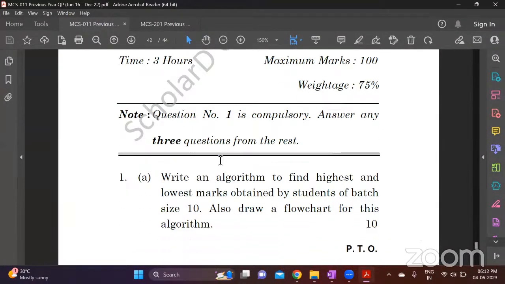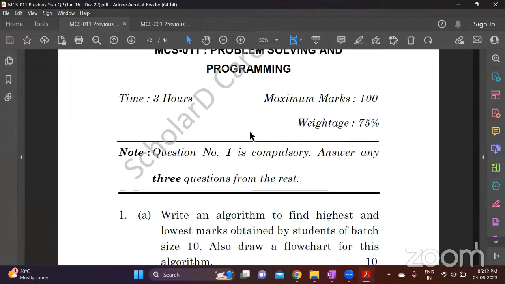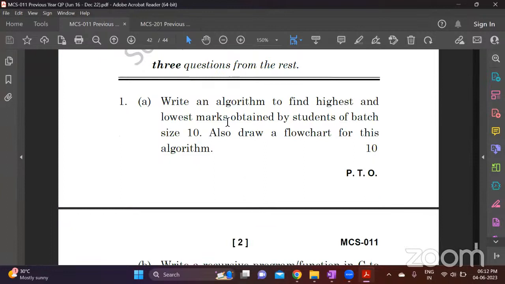Okay, coming to these questions, see here in the previous year in December 2022, the first question is write an algorithm to find highest and lowest marks obtained by students of batch size 10. So here you are supposed to create an array of 10 values. In that you're going to have marks of all the students.